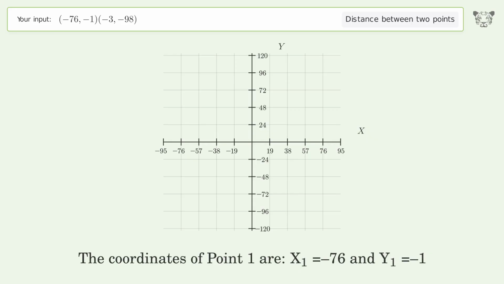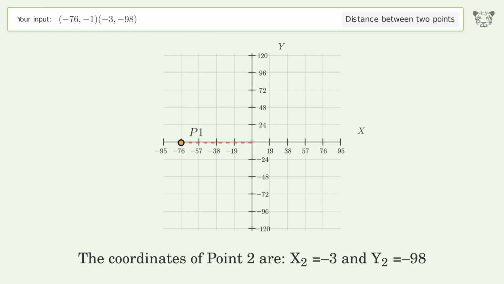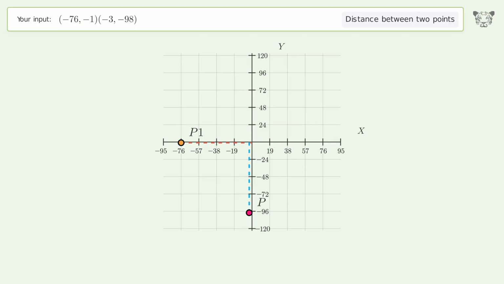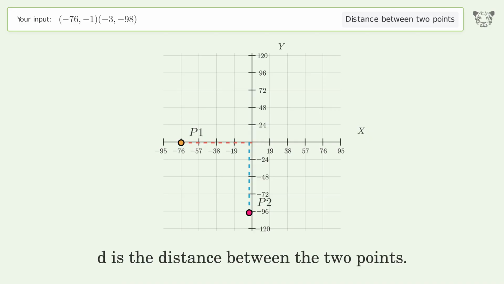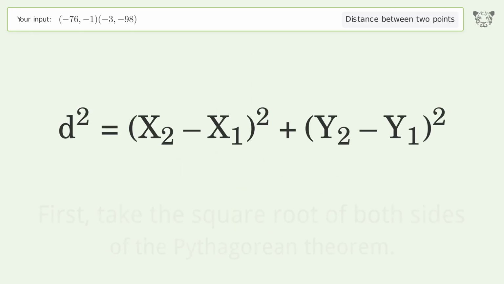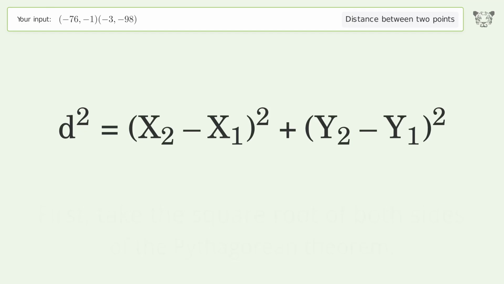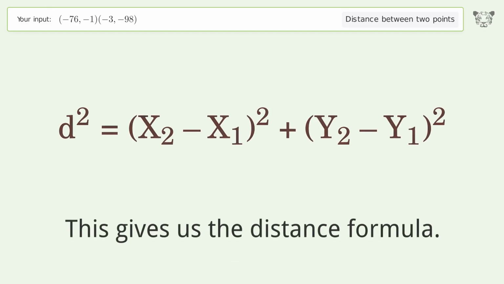The coordinates of point 1 are x1 equals -76 and y1 equals -1. The coordinates of point 2 are x2 equals -3 and y2 equals -98. D is the distance between the 2 points. First, take the square root of both sides of the Pythagorean theorem. This gives us the distance formula.